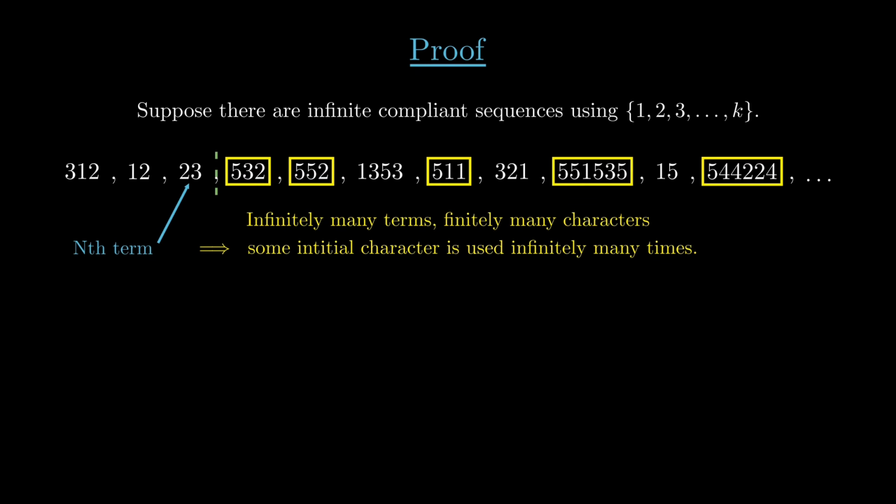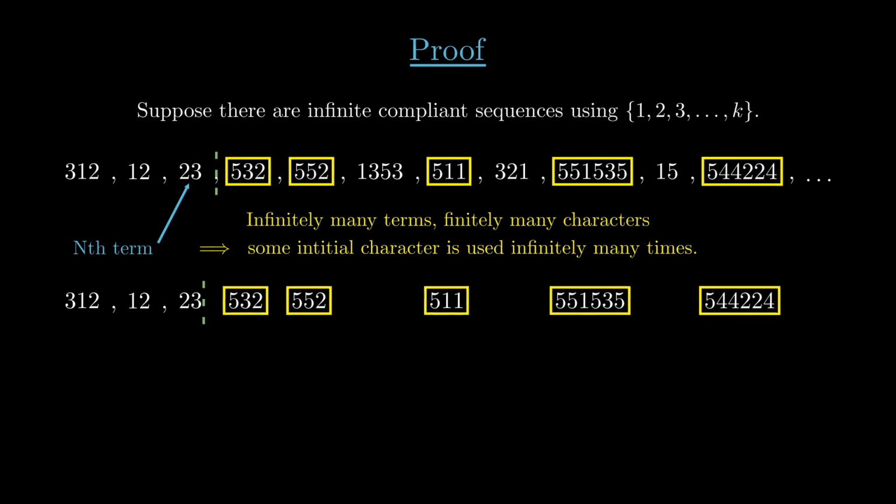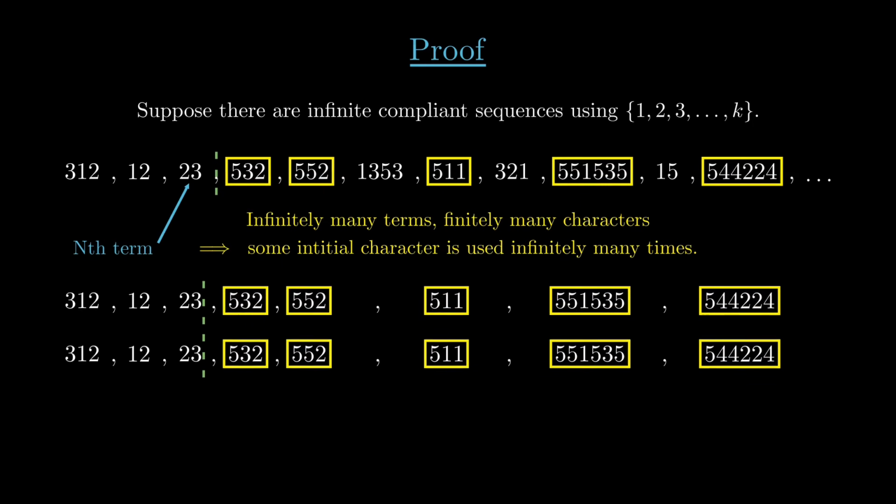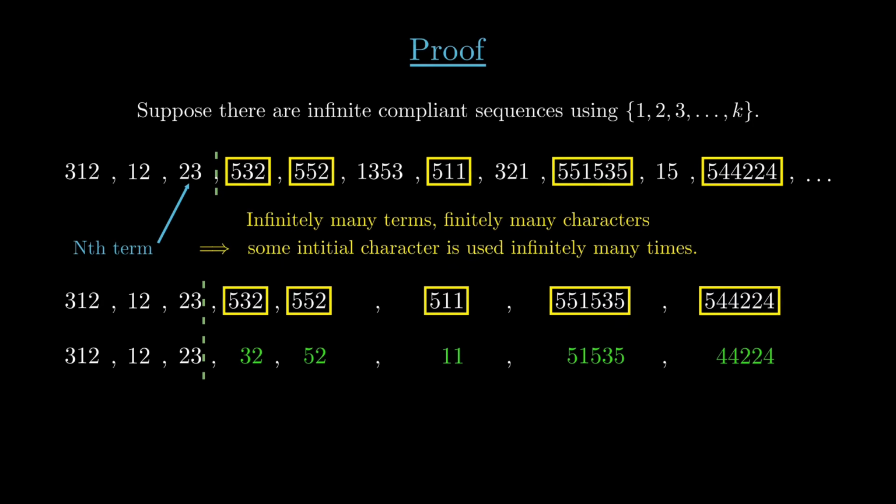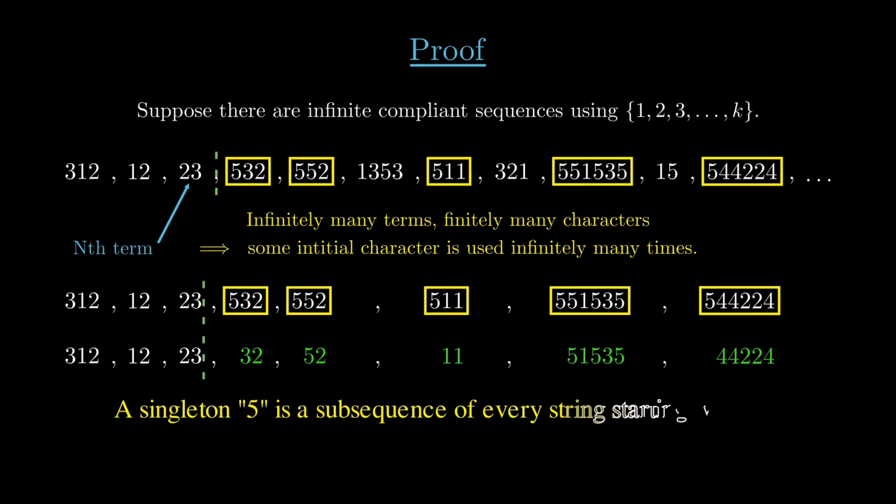We're going to construct a new compliant sequence as follows. Keep the first n terms intact. Next, starting with the n plus first term, only take those terms that start with a 5, but strip off the initial 5. Now, I'll quickly point out that none of these elements is just the single character string 5. If that were the case, then 5 could never occur again in a later string. After all, the single character 5 would be a subsequence of it.